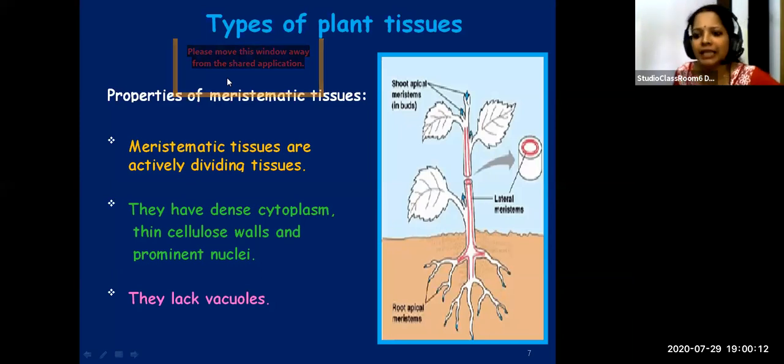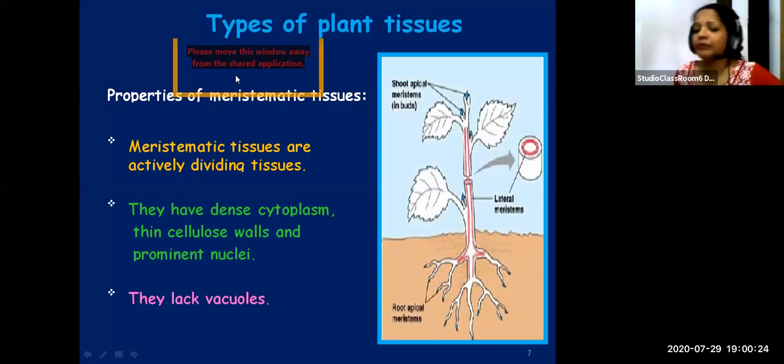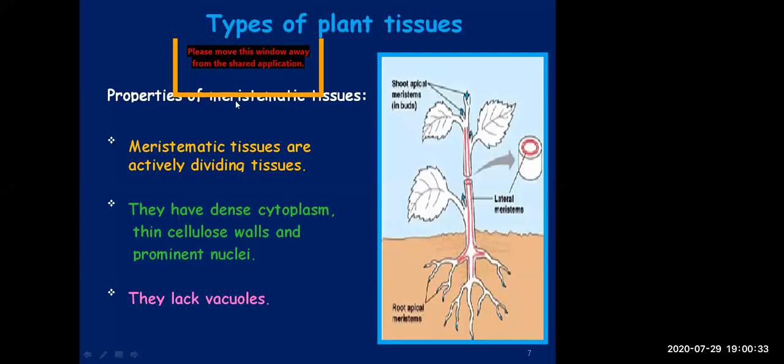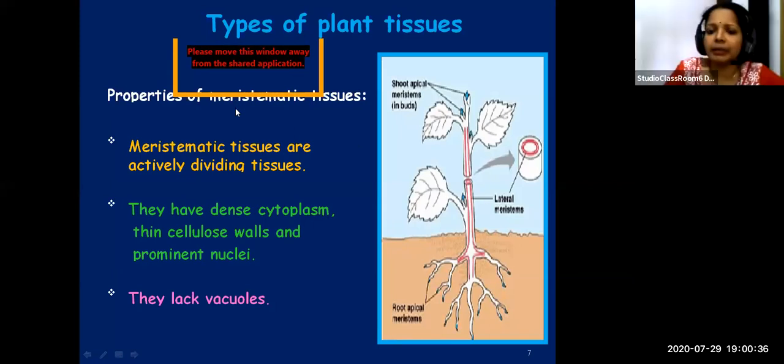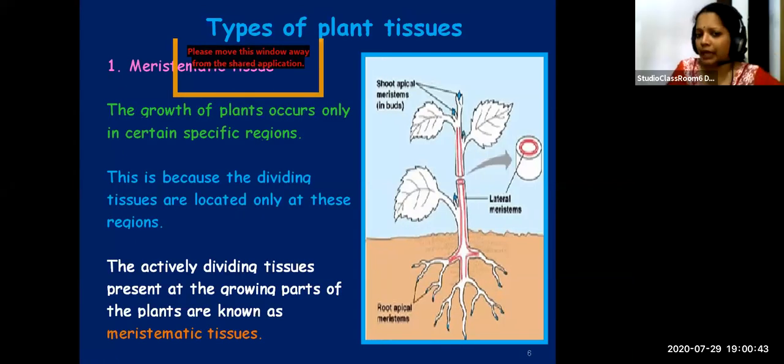Okay. Meristematic tissues are actively dividing tissues. They have dense cytoplasm, thin cellulose cell wall, and prominent nuclei. And vacuoles are also absent. So you learned about the different features of meristematic tissues, and what meristematic tissues are: the actively dividing tissues present at the growing parts of the plants. They are known as meristematic tissues.